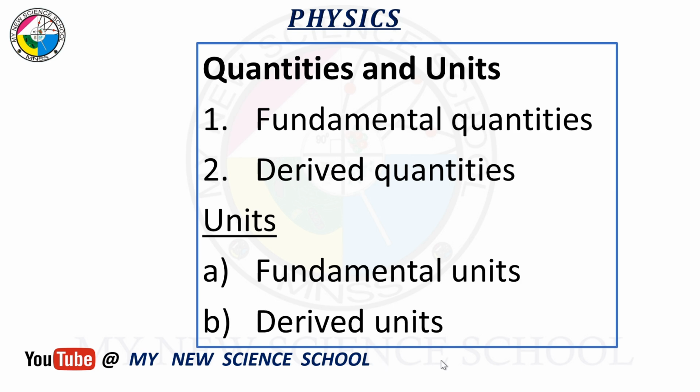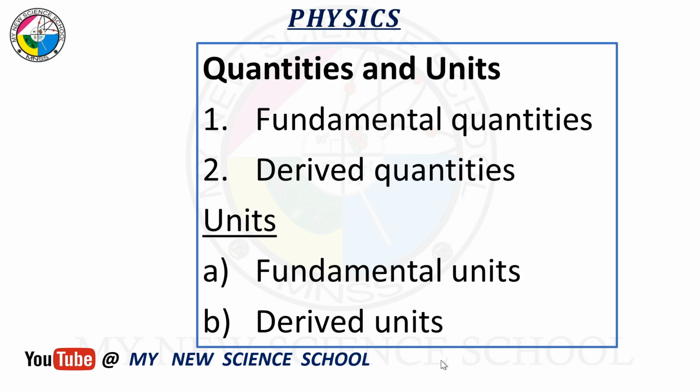So what are the fundamental quantities? What we want you to understand is that when we say fundamental quantities, fundamental unit always follows. Fundamental quantity is followed by fundamental unit.